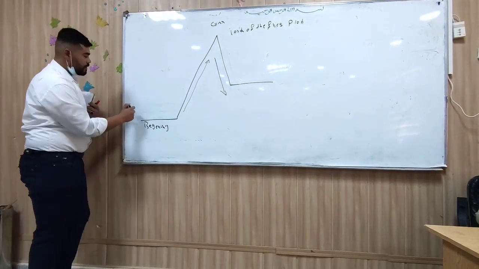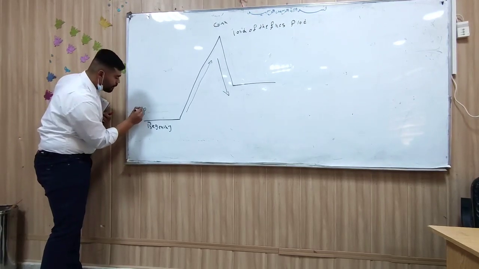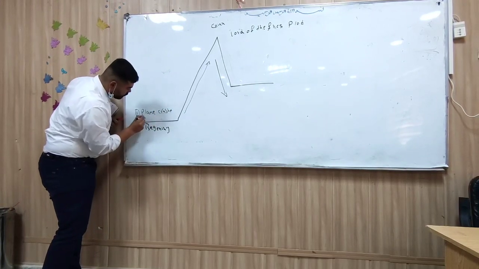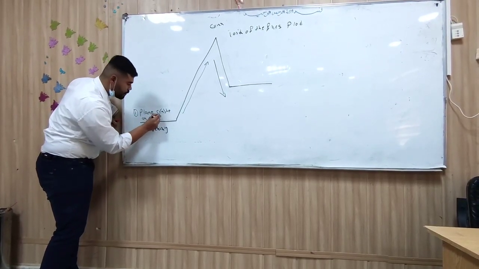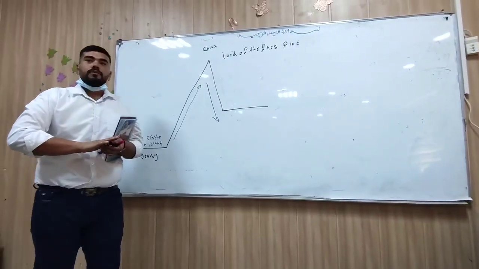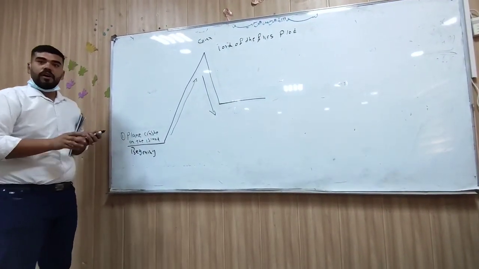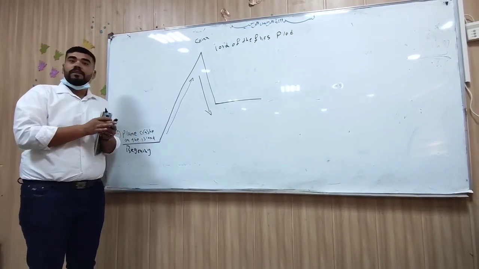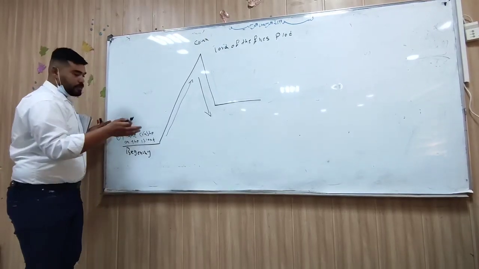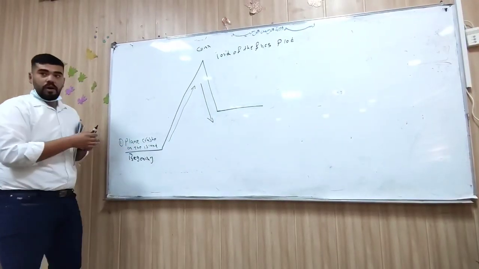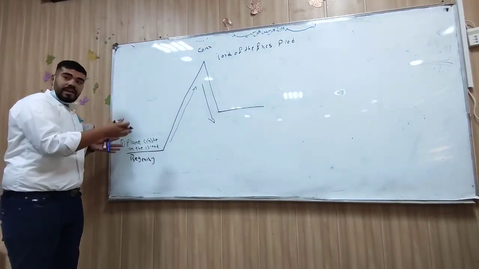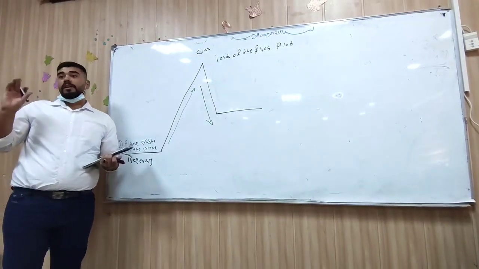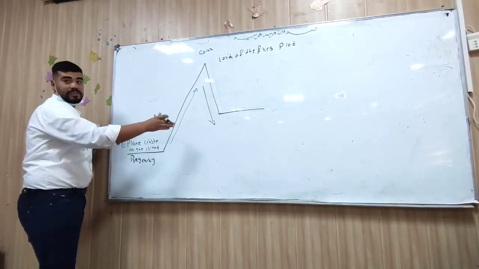So the first thing that will happen: the plane crashes on what? On the island. As we know, this plane consists of a group of children. Their age is from what to what? From 6 to 12. So the plane crashed on the island, and inside this island we have a group of children between 6 and 12. This is the first thing we will see in this novel.